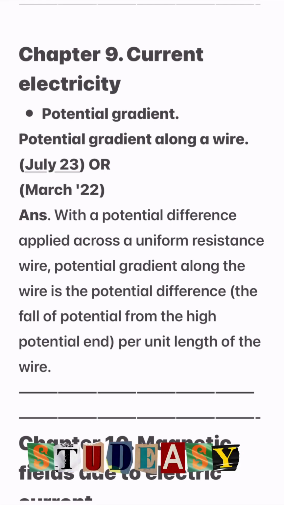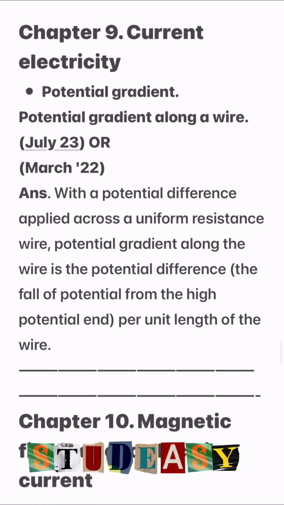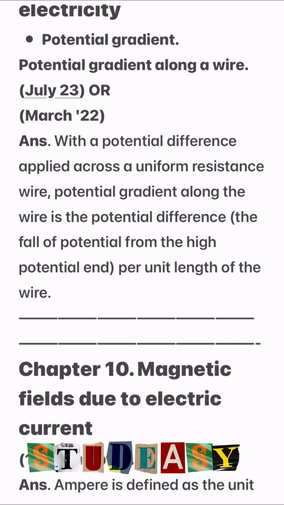There is only one definition which is important, potential gradient along a wire. With a potential difference applied across a uniform resistance, potential gradient along the wire is the potential difference, that is the fall of potential from the high potential end per unit length of the wire.